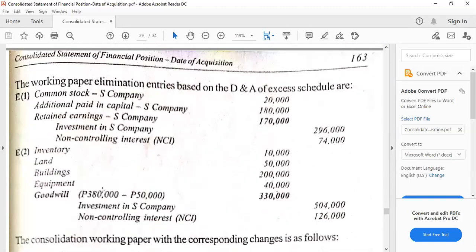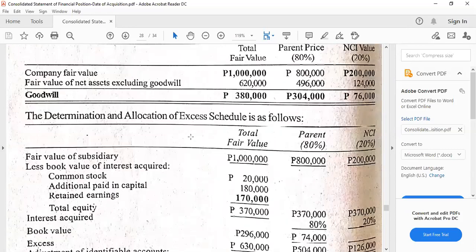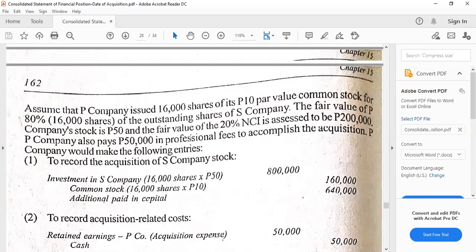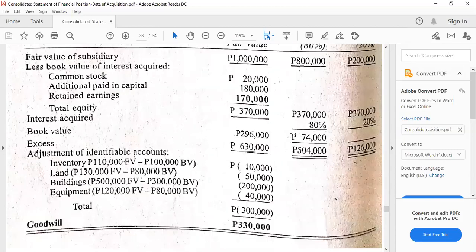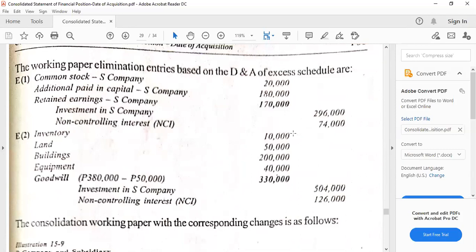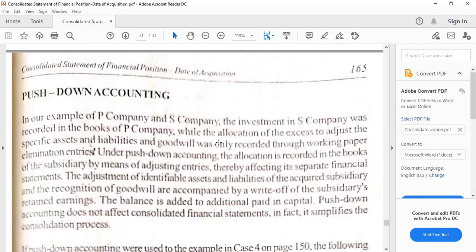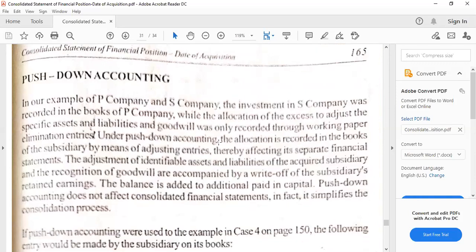If you can notice, there is here an info of 380,000 supposedly. If ever, for example, we have recognized the goodwill, but then we did not. So that's why it is reduced to 330,000 pesos. Next is push down accounting. This will be the last topic.